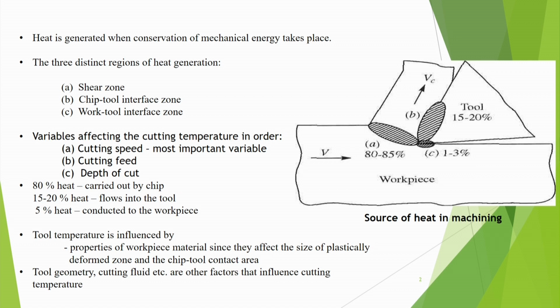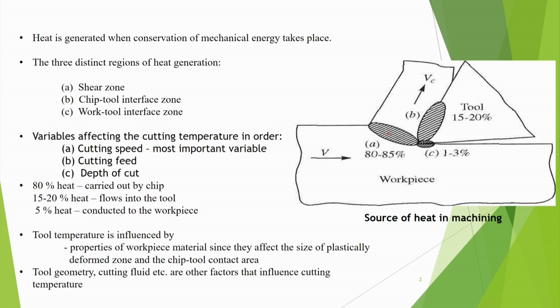conversion takes place, and the heat may be generated in machining at three places. It can be generated in the shear zone, here it is generated, and heat can also get generated at the tool chip interface, because the chip is moving on the rake surface of the tool.